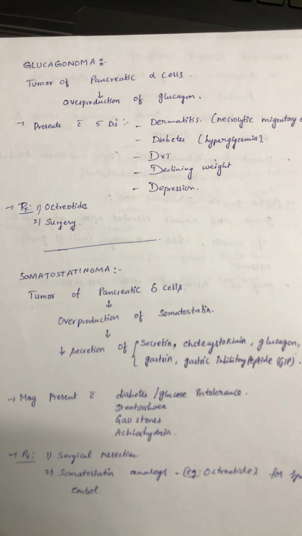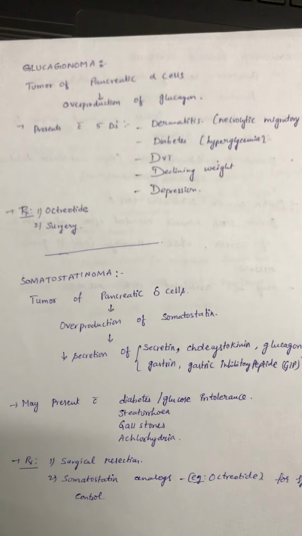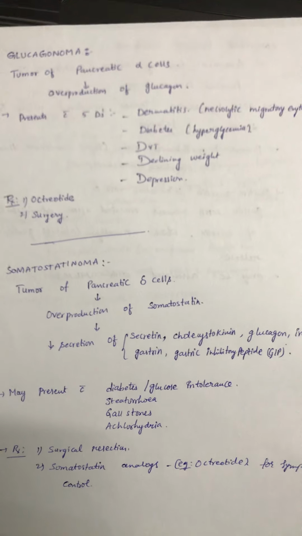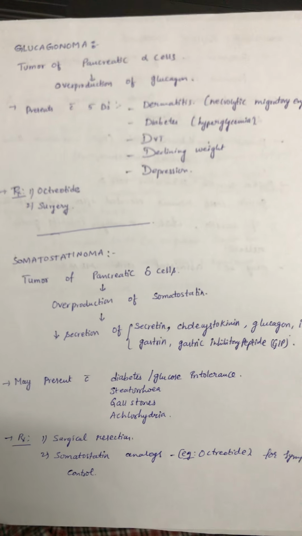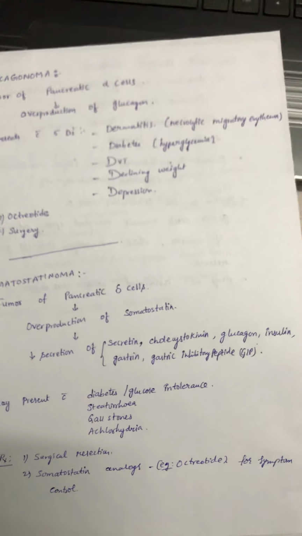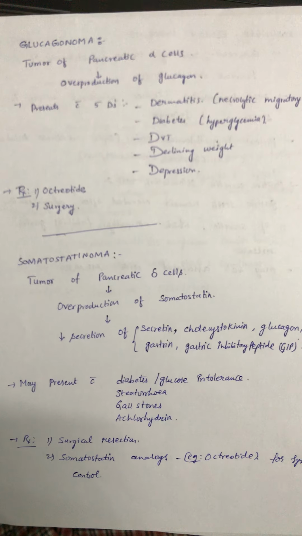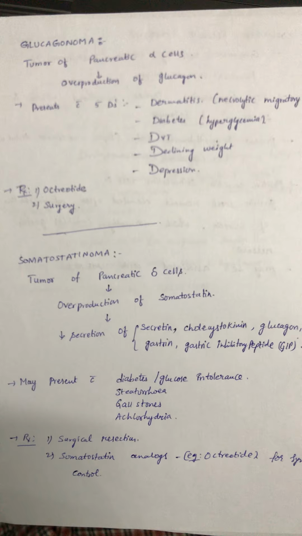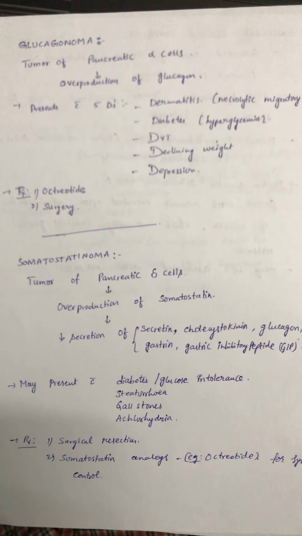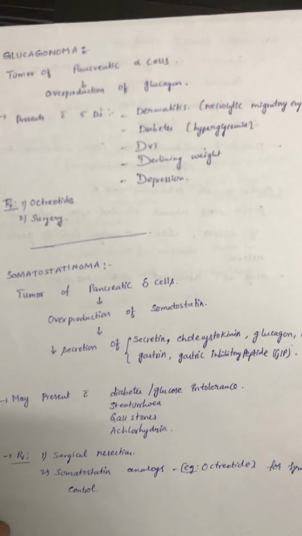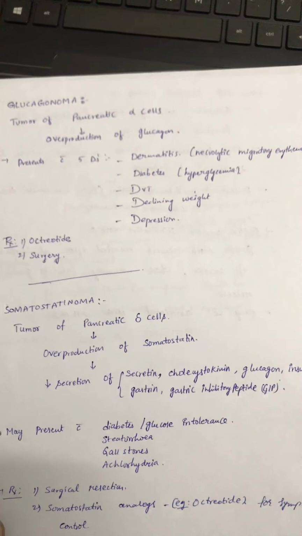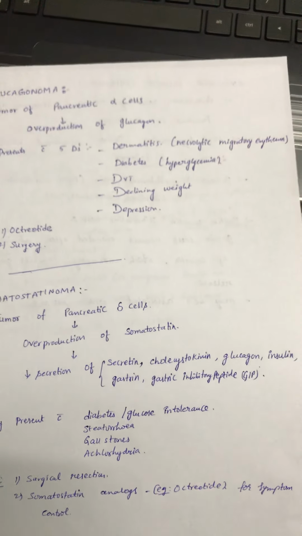Somatostatinoma is a tumor of pancreatic delta cells that is due to overproduction of somatostatin. It leads to decreased secretion of secretin, cholecystokinin, glucagon, insulin, gastrin, gastric inhibitory peptide. It may present with diabetes or glucose intolerance, steatorrhea, gallstones, achlorhydria. Treatment is surgical resection, and somatostatin analogs like octreotide for symptomatic control.